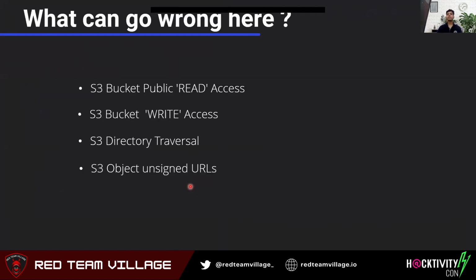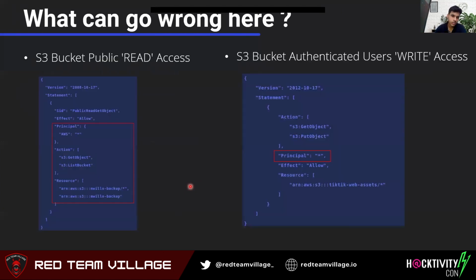And then what misconfigurations can go wrong here? Maybe you make your bucket public, or allow read access to your bucket anonymously. If you see this image here, if you make your bucket public and you put the principal as star, and you do not define any particular condition, like specifying a particular IP, then anybody who knows this S3 bucket can access or read the data.